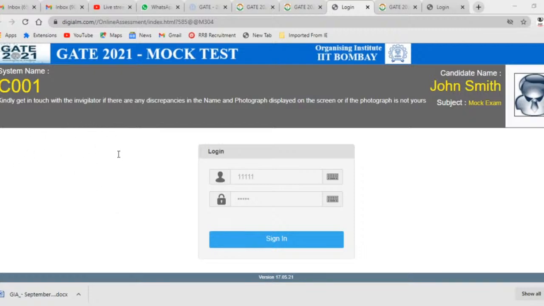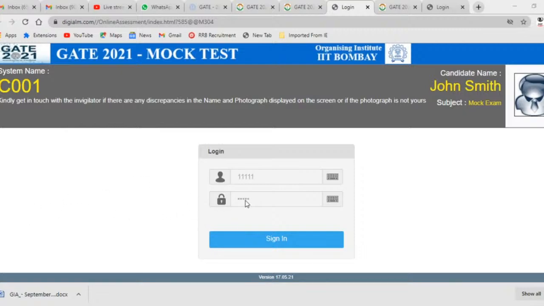You can go to any question. These are the procedures for answering multiple choice questions. One question will be given with four choices, and you have to select only one answer in the case of multiple choice type questions. To deselect your chosen answer, click on the button of the chosen option, and clear the response, all these things.